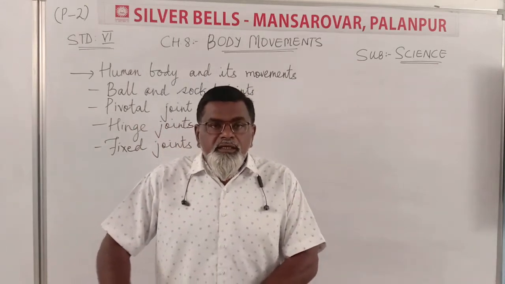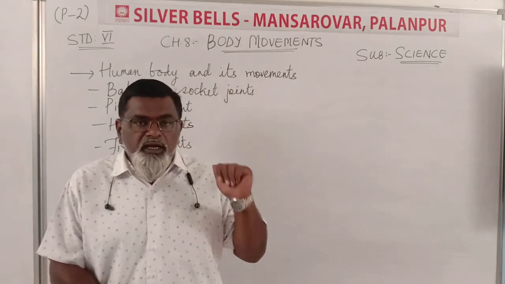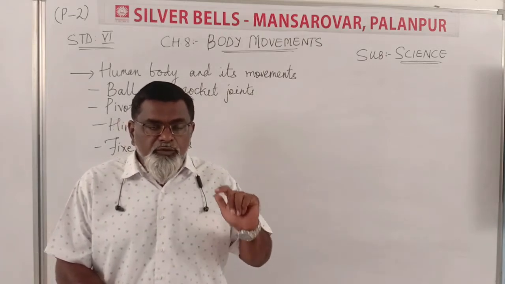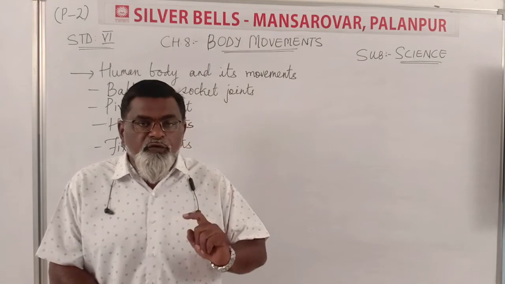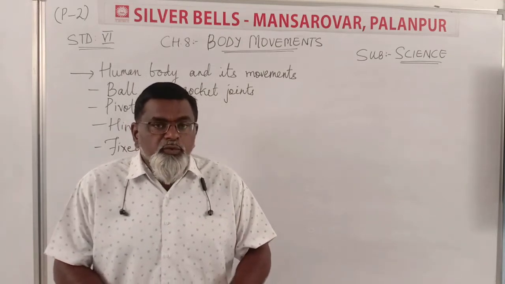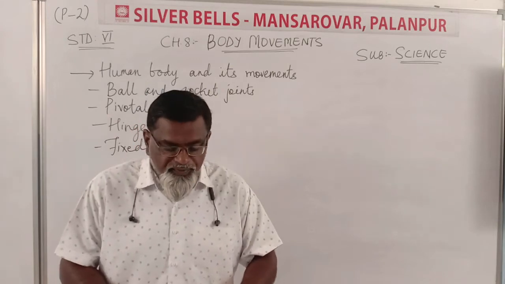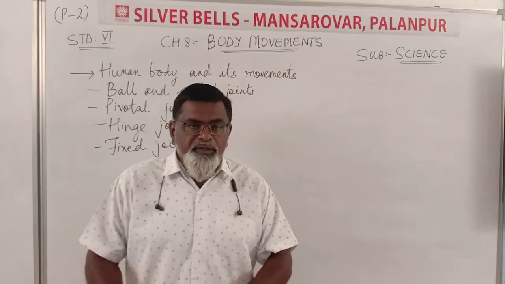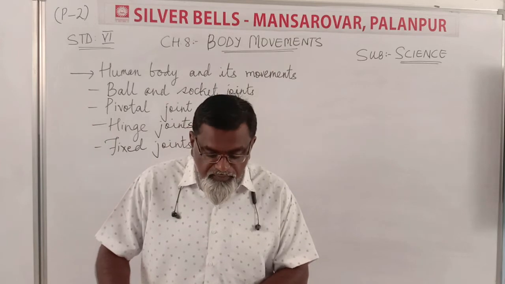There are 2 types of bones. The hard substance, which cannot be bent, is bones, and the soft bone, which can be bent, is called cartilage. We have studied that in the earlier part. Now we are going to start this new chapter, body movements.